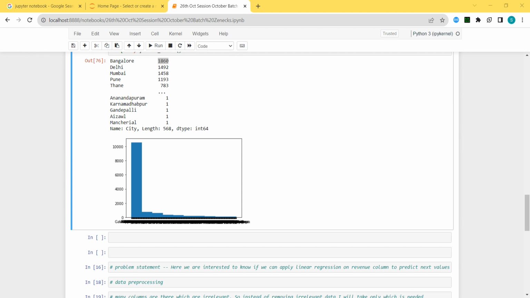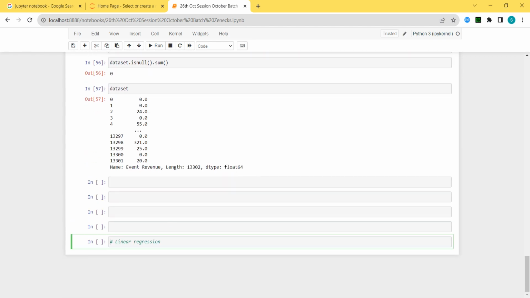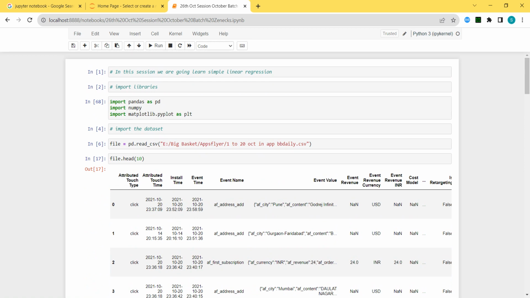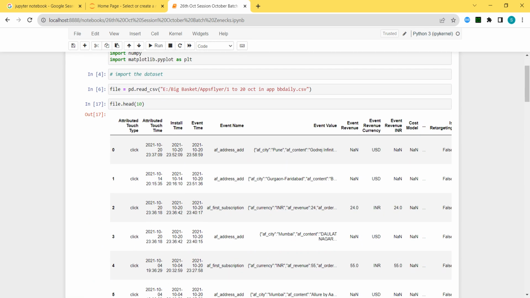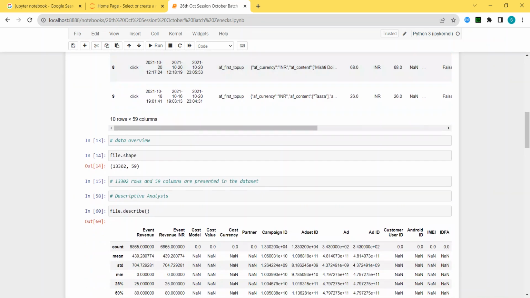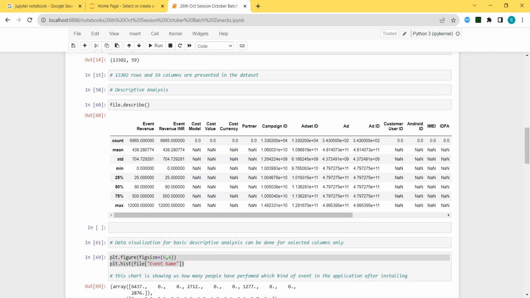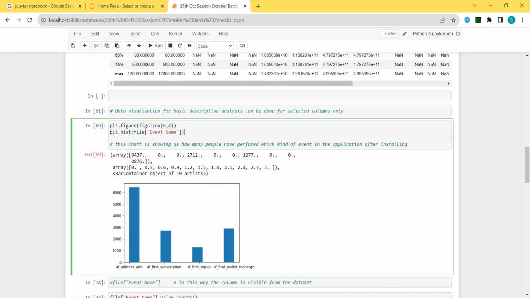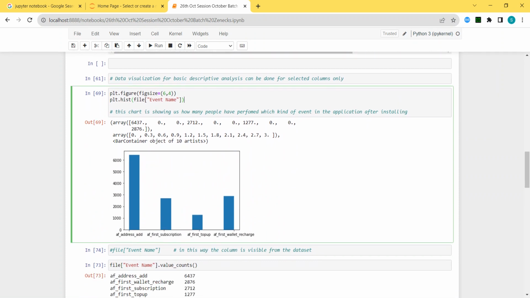Done, everyone. So this is how you are supposed to do the descriptive analysis. Just wait a little bit, I need to explain what your sequence should be. I've imported libraries, imported the data set, and we understood the data set with the help of data overview, basic descriptive analysis, and then data visualization of that descriptive analysis.